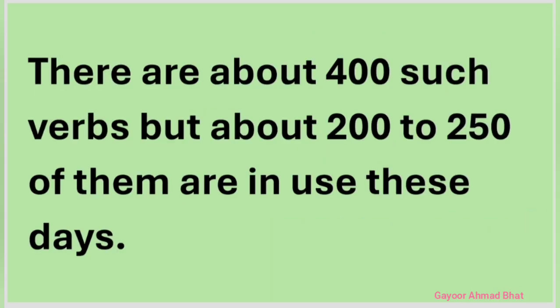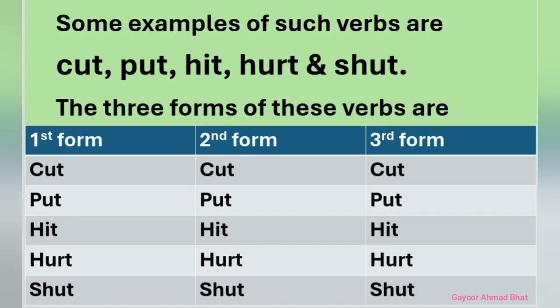Friends, there are about 400 such verbs in English, although only about 200 to 250 are in use these days. Some examples: cut, first form; second form cut, and third form cut. Similarly, put, put, put; hit, hit, hit; hurt, hurt, hurt; and shut, shut, and shut.